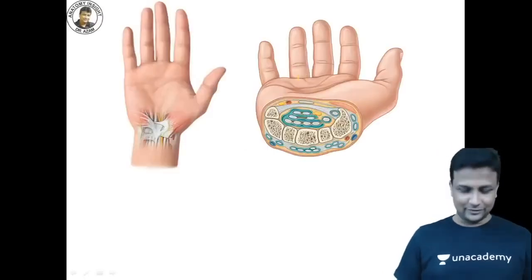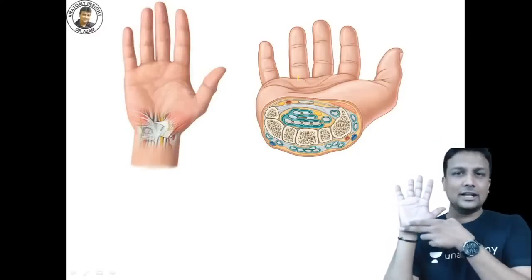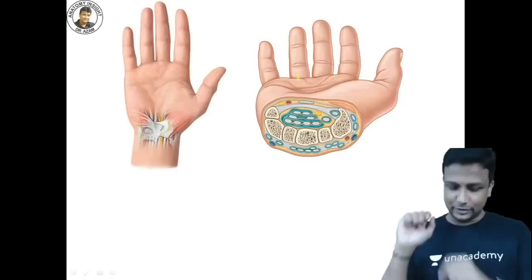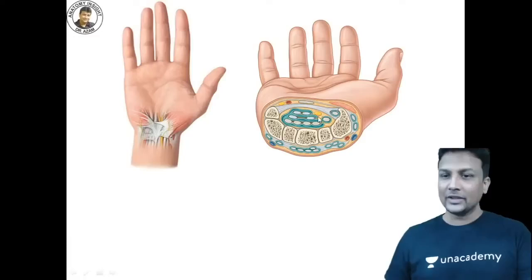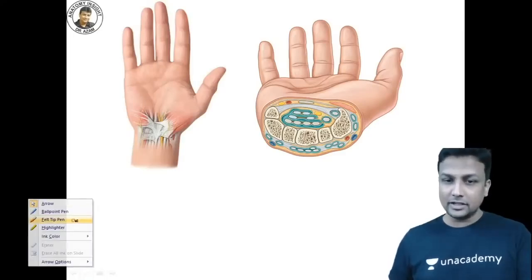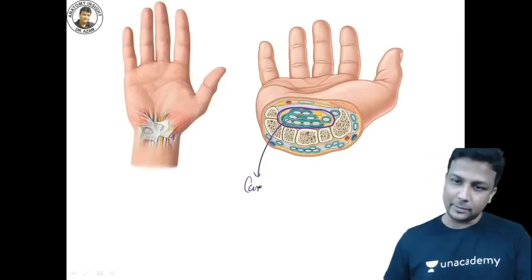Welcome, my dear friends. In this hand, you are able to see the carpal bones, and then there will be a retinaculum. You can clearly see in this diagram, these are your carpal bones. They are arranged in the form of an arch, the carpal arch. And this will be the flexor retinaculum. Below the flexor retinaculum, there will be the formation of a tunnel, and this tunnel is known as your carpal tunnel.